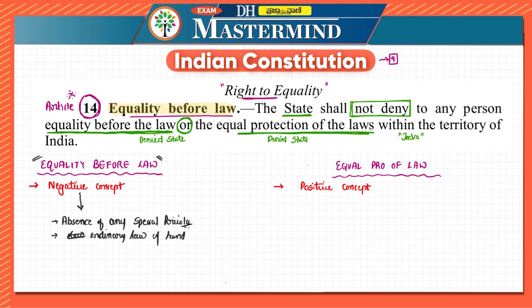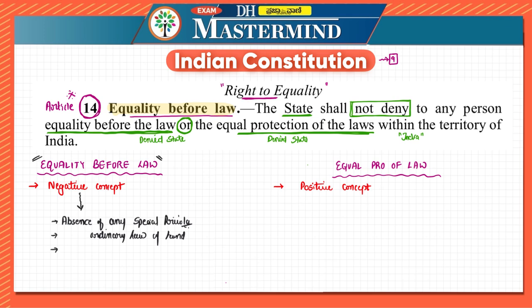So here the negative concept says that there is absence of special privileges. That is how it is negative. Okay, it speaks about the restrictions. That is why it is negative concept.